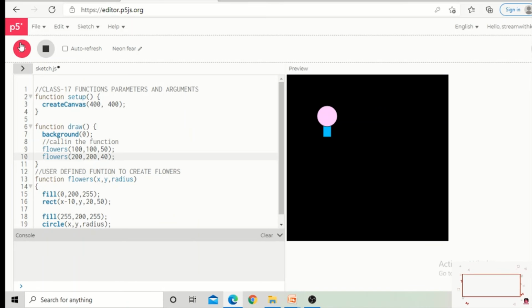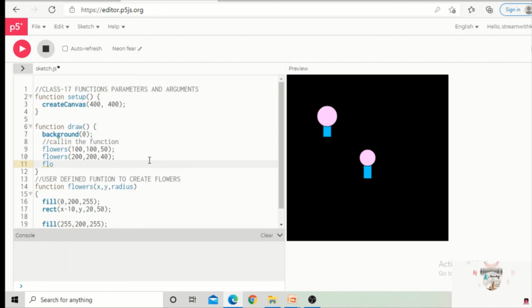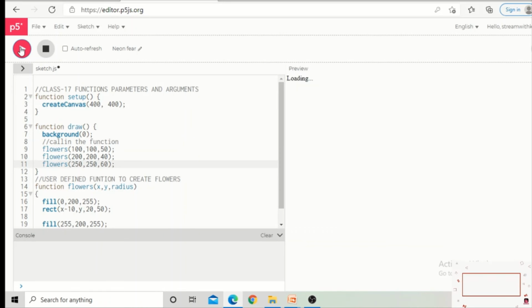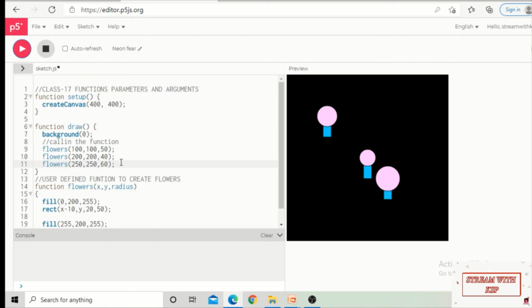Let us check what will happen. You can see we got another flower in another place. Okay, so now I will call one more flower. You can observe we have written the flowers function only one time, but we are creating so many flowers by using that function. I want to create this at the position 250, 250 with radius 60. We got one more flower.